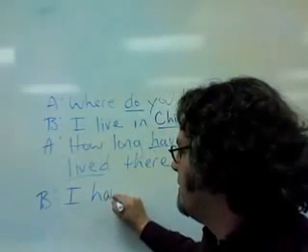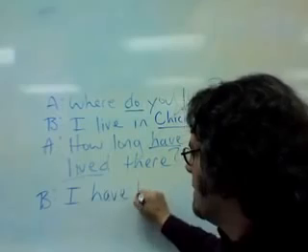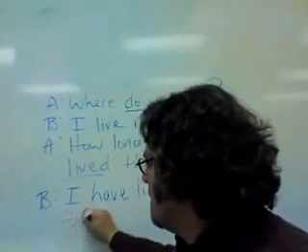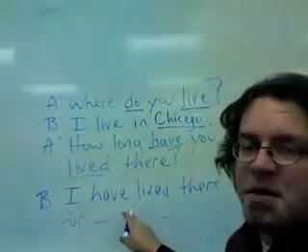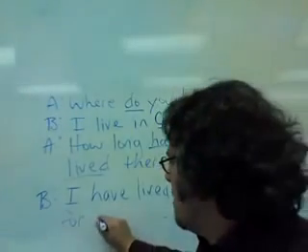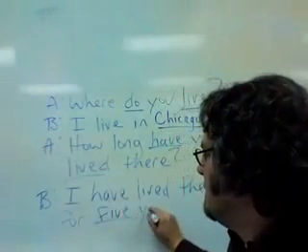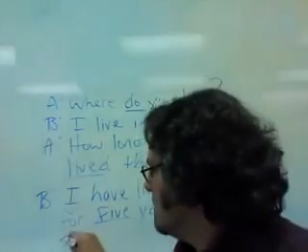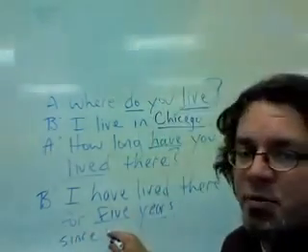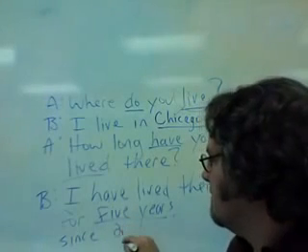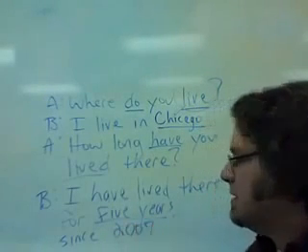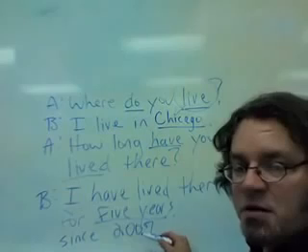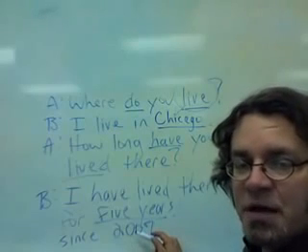I have lived there for, and then you can put the number of years here. I have lived there for 5 years. Or you can use since. Since, and then put the year. I have lived there since 2007. This is 2012. So if you go back 5 years, then it's 2007.